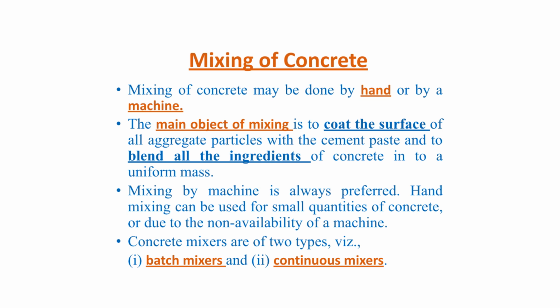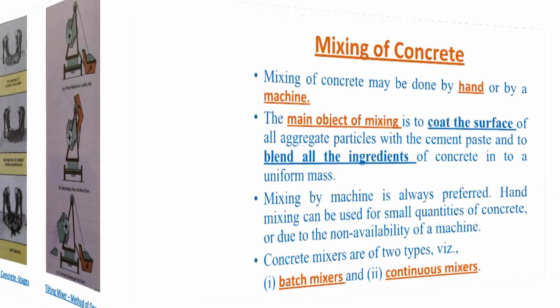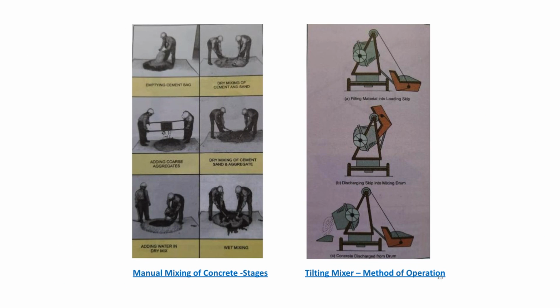Concrete mixers are of two types, batch mixers and continuous mixers. In this diagram you can see the different stages of manual mixing of concrete. Similarly, in another picture you can see the method of operation of a tilting mixer.